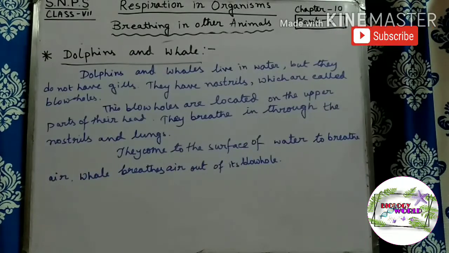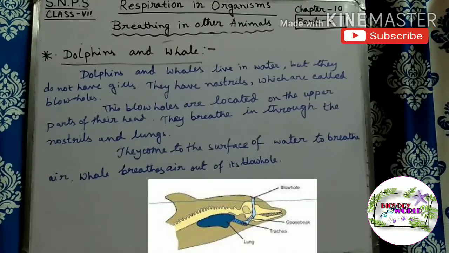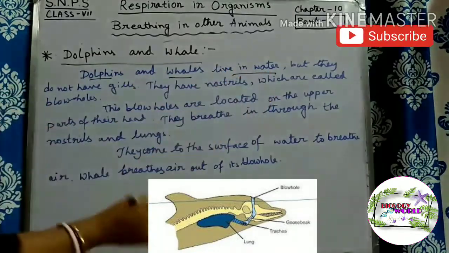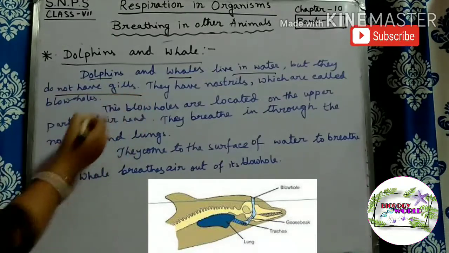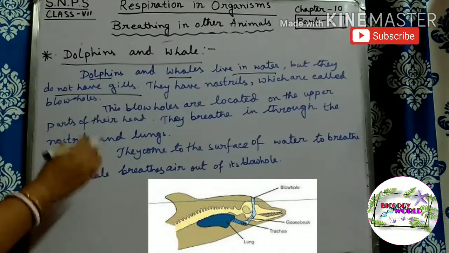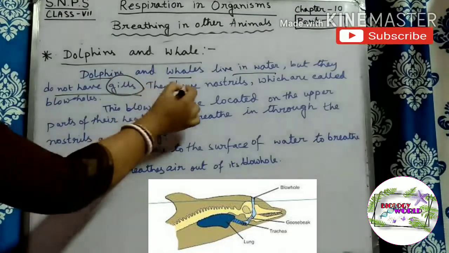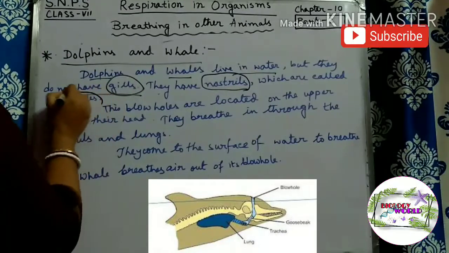Next, we will see the breathing mechanism of dolphins and whales. As we know that dolphins and whales live in water. They are also aquatic animals, but they do not have gills. Like fishes, they do not have gills. They have nostrils, which are called blowholes.